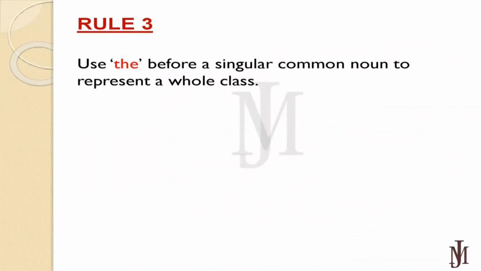Rule number 3. Use "the" before a singular common noun to represent a whole class. This is to make a generalization, that is, to talk generally about a whole group, class, people, or things. For examples, the cow gives us milk, the table is made of wood.